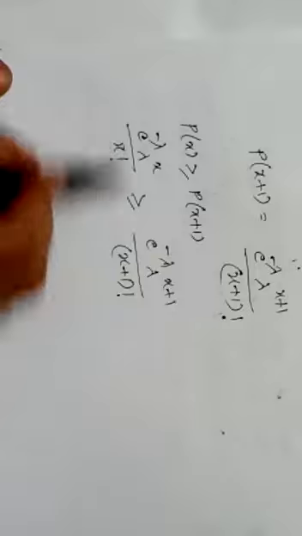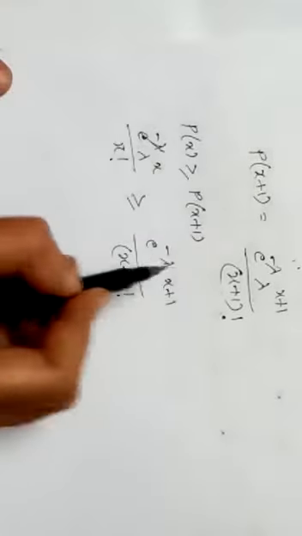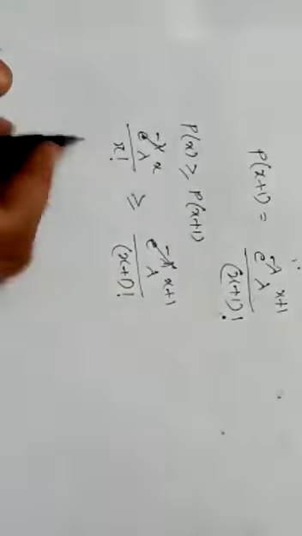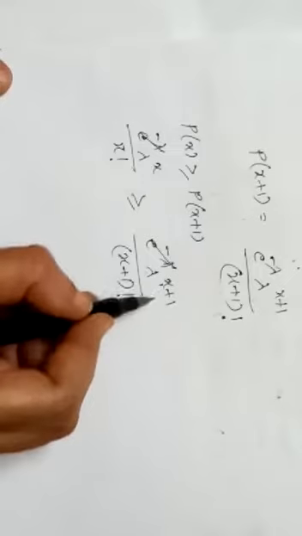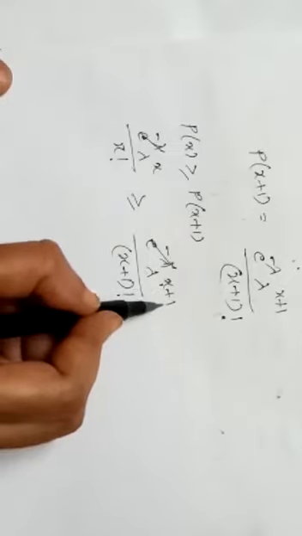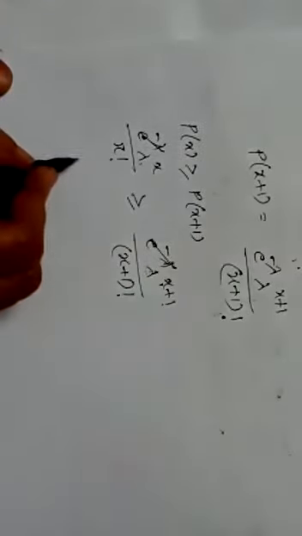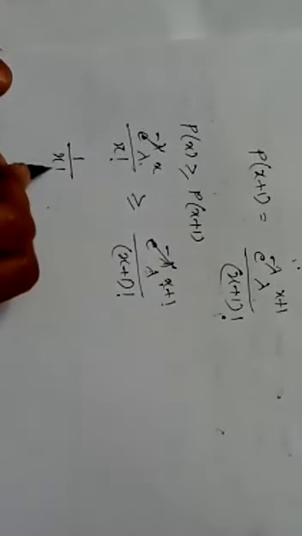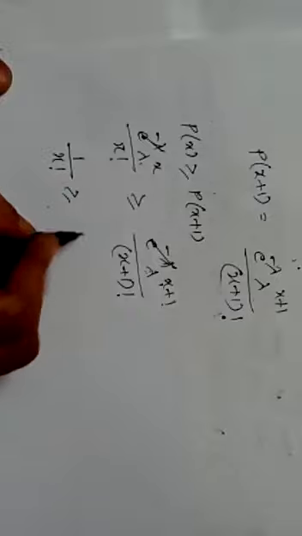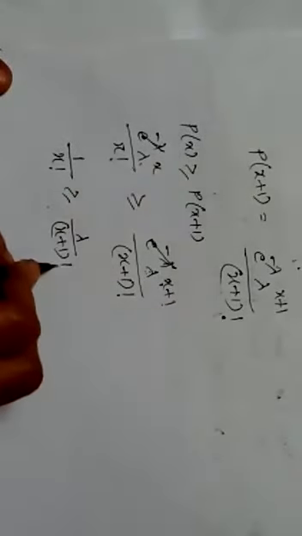Comparing both sides, e power minus lambda gets cancelled, and lambda power x plus 1 is lambda power x into lambda, so lambda power x can also be cancelled. So we get 1 by x factorial greater than or equal to lambda by x plus 1 factorial.